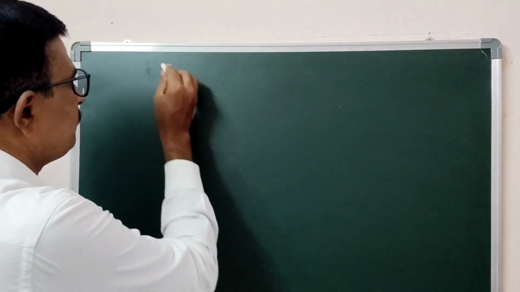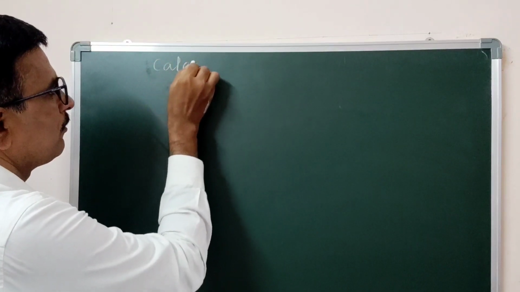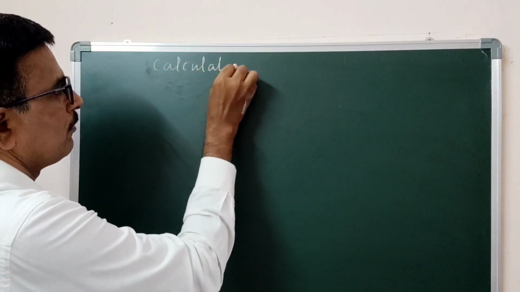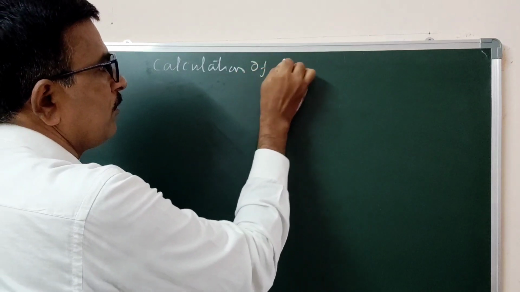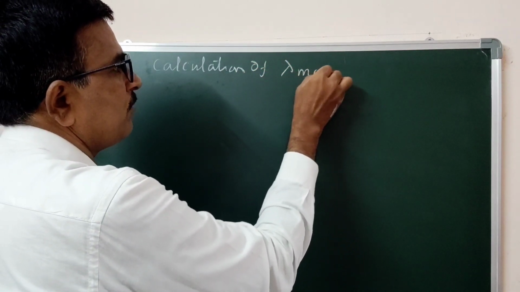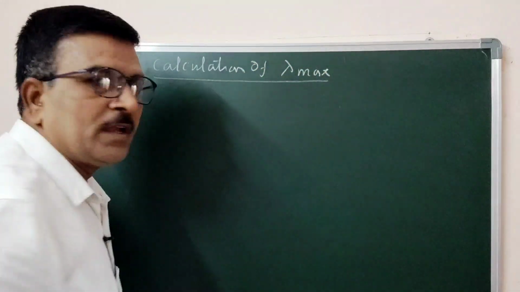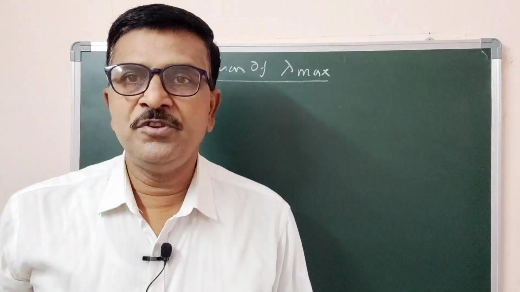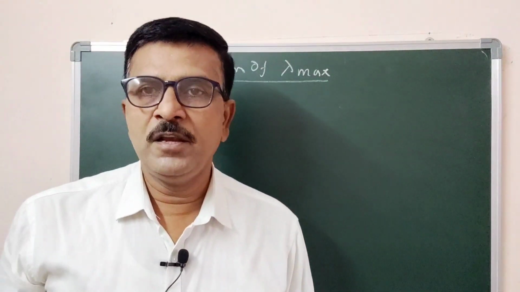Good morning students. In continuation of ultraviolet spectroscopy, this is the third lecture. Today we are going to discuss how to calculate the absorption maxima, that is, the wavelength of absorption by the sample molecule.